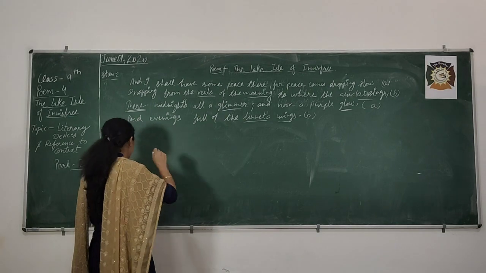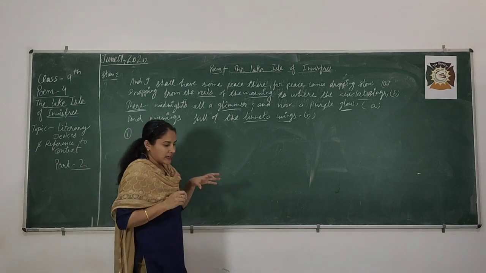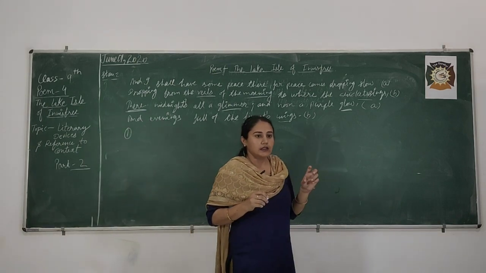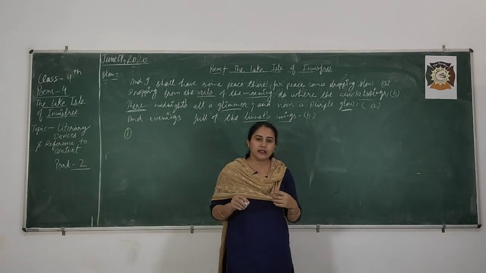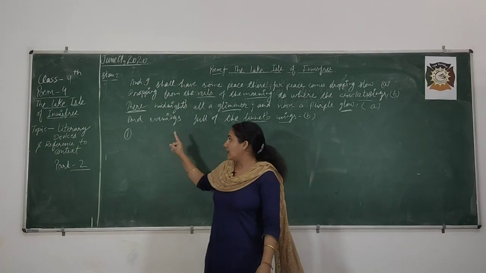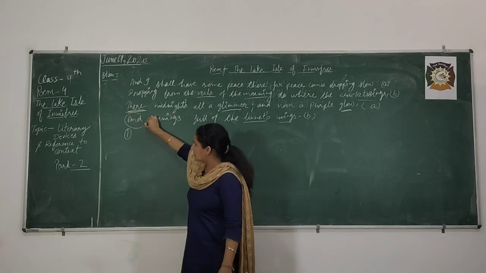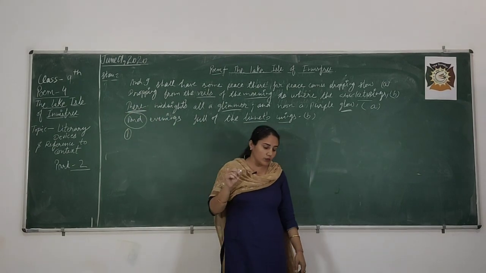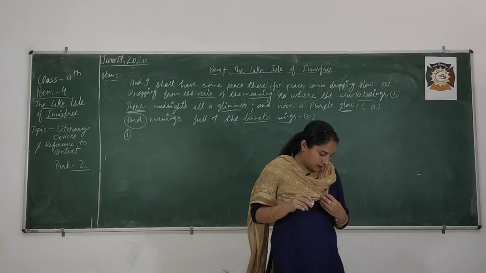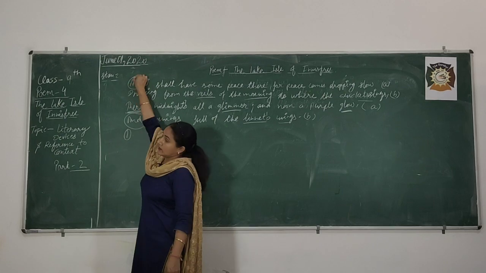Now what literary devices are used here? First of all, in the first stanza we saw the last line, and live alone in the bee-loud glade, and here also, and evenings full of. You have to focus on it, and there is one more line in the starting also, and.